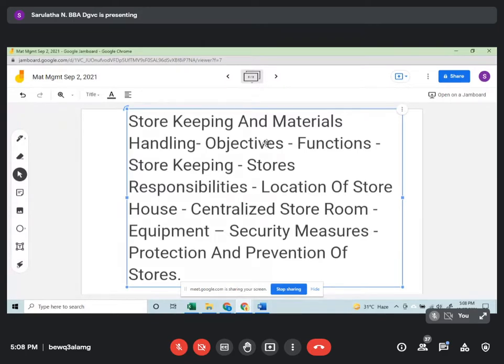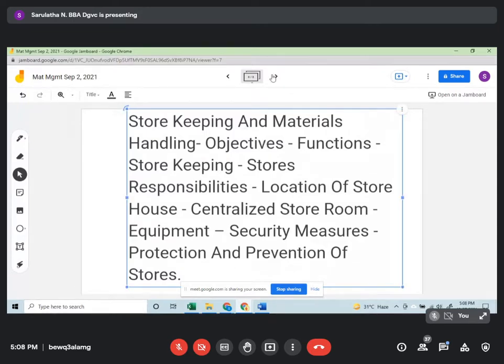This is also sometimes called stores management. This particular topic, we will also refer to as stores management, and there are different types of stores actually.